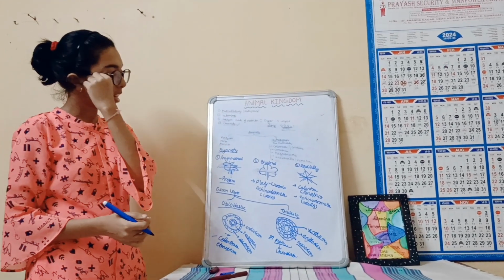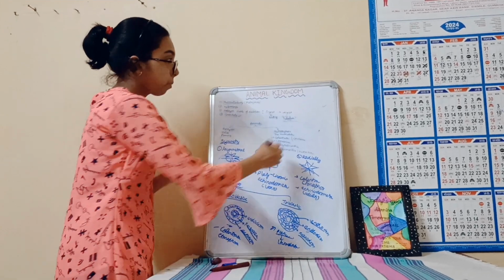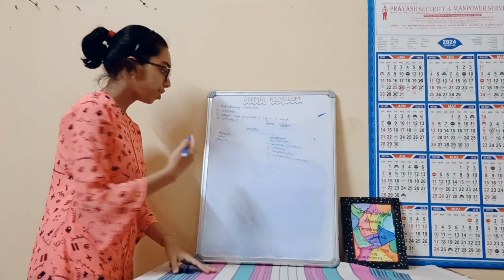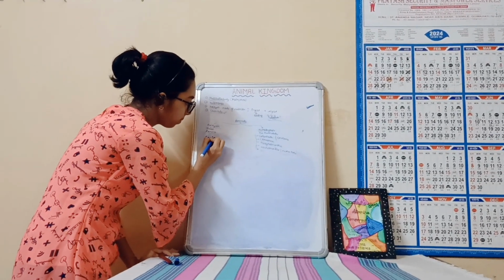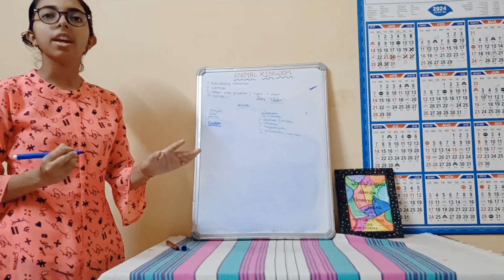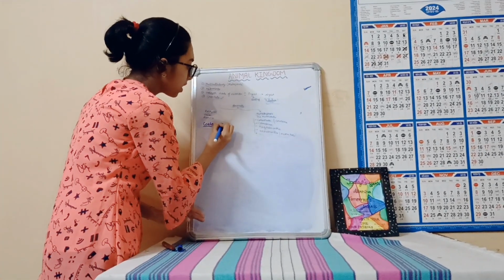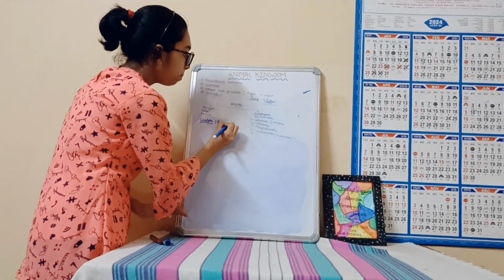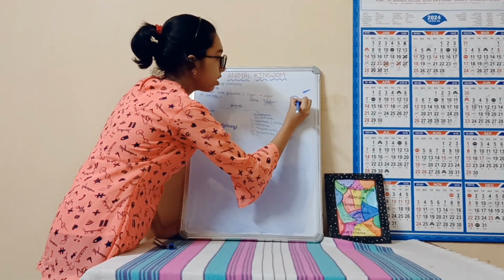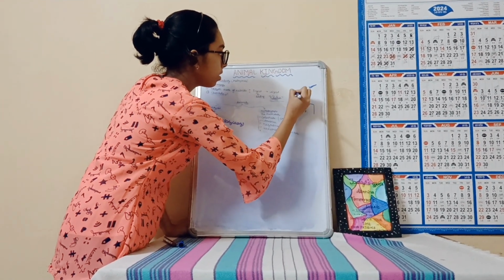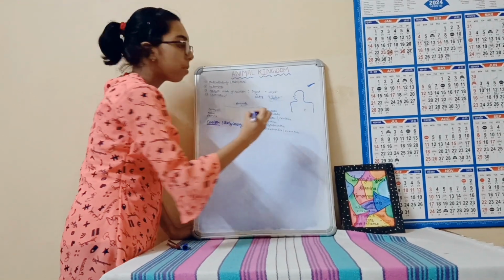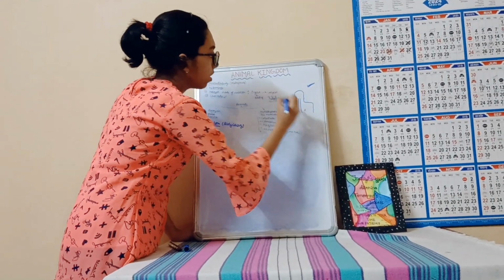Now we are going to understand something about coelom. The next basis of classification is coelom. Can you guess what coelom is? Coelom is the body cavity, present inside the organism to place the organs. For example, this is a human, and here is its gut, the alimentary canal.